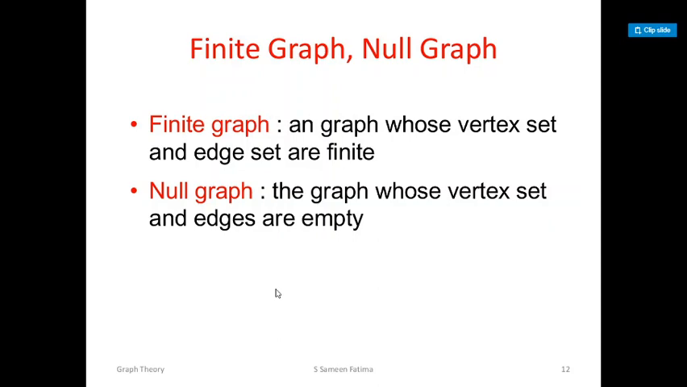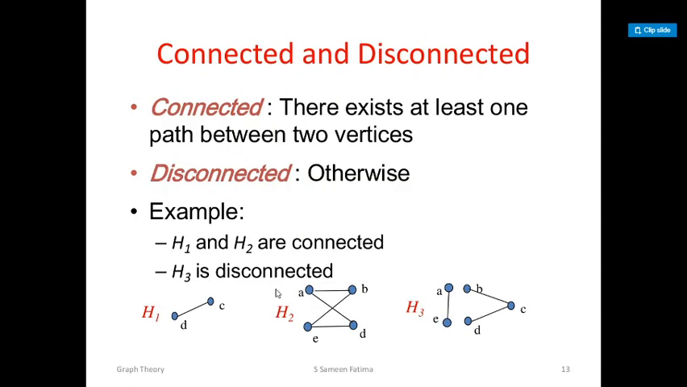So once again we came into this one, a finite graph. Null graph. Null graph means a graph without any edges and having only one vertex. So that is what we call a null graph. Usually we don't use null graph in our discussion, so we don't worry about this one.